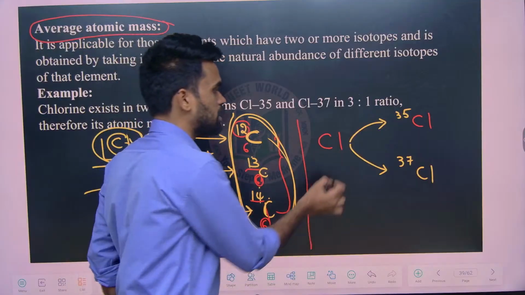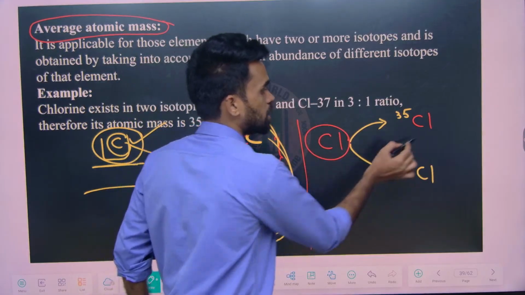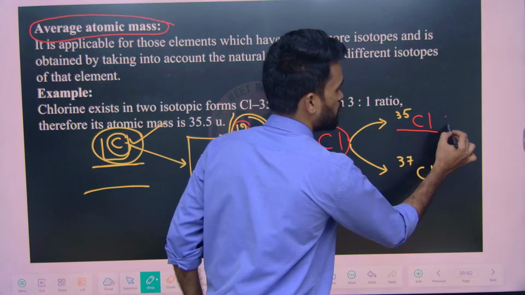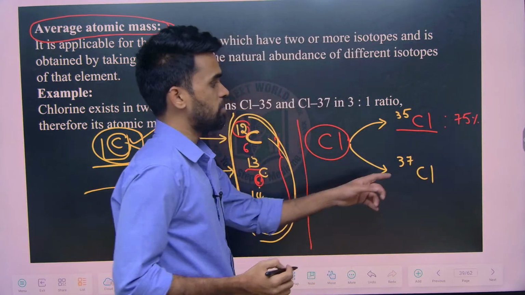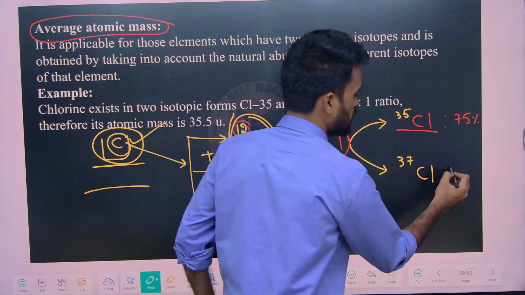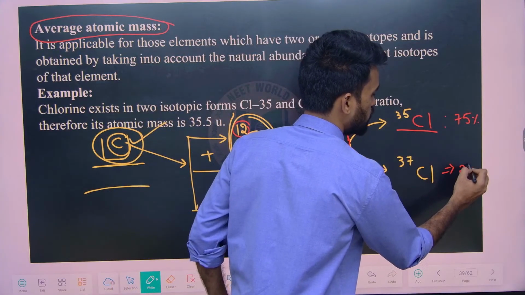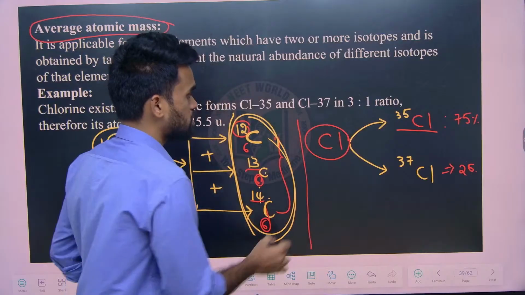So when I am extracting this chlorine, I will get Cl35 as 75%. How much percent? 75%. And Cl37 as 25%. That's it.